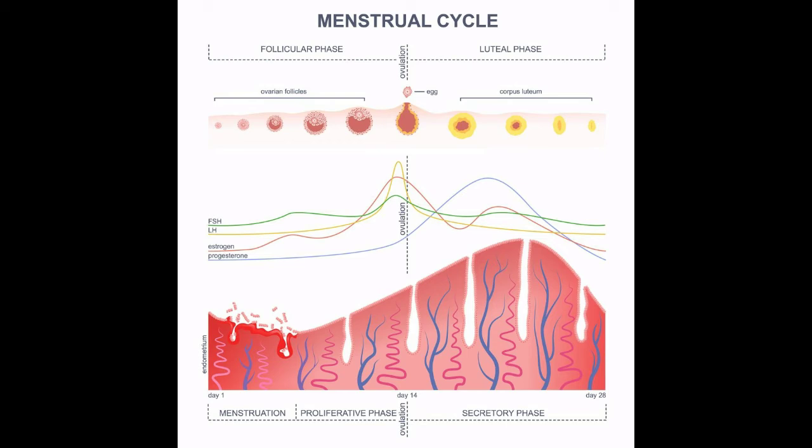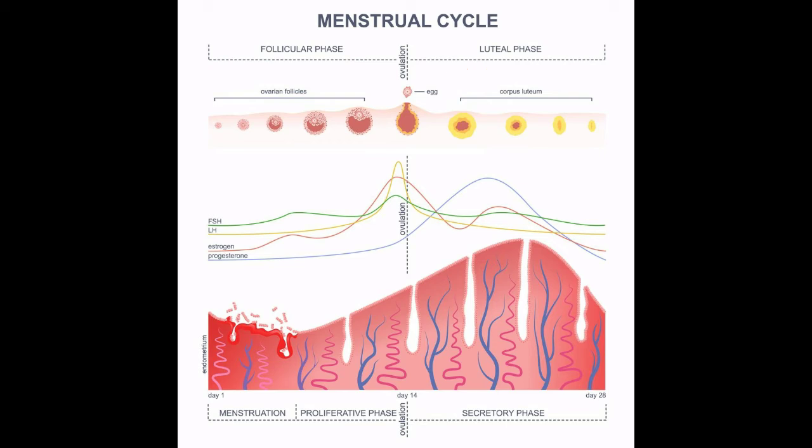The menstrual cycle consists of 4 phases. Number 1, menstrual or destructive phase. 2, follicular or proliferative phase. 3, ovulatory phase. 4, luteal or secretory phase.